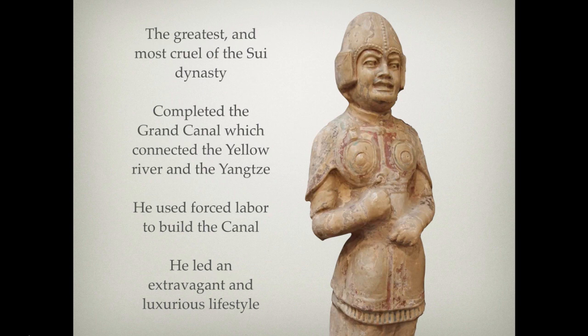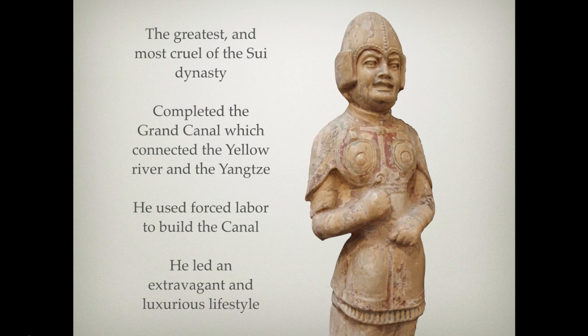And he was the one who completed the Grand Canal, which interconnected the Yellow and the Yangtze River, which both flow east-west. And by creating the canal which connects those two rivers, you have a method by which one could travel north-south, which really brings unity to China, which is the most important issue here, because you have a politically tumultuous time, chaos is everywhere, and this allowed for the flowing of goods and trade, particularly rice, from the south to the north. But he used forced labor to build this canal.